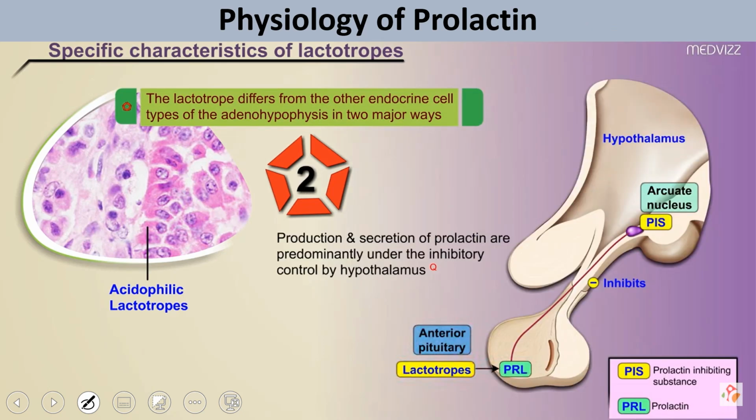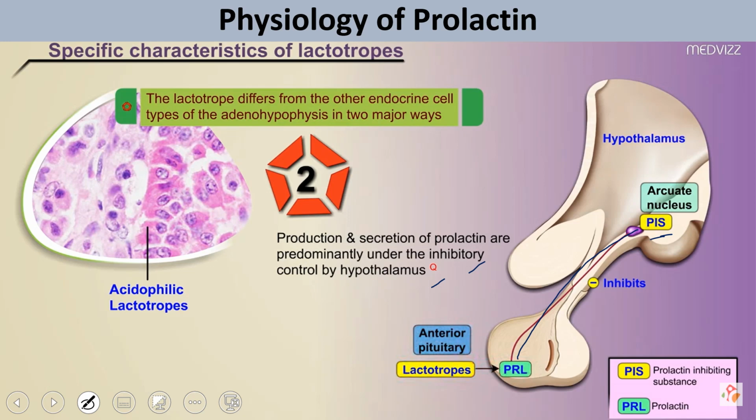The second difference is that the production and secretion of prolactin are predominantly under the inhibitory control of the hypothalamus, which I have told you. The hypothalamus produces dopamine, which is the prolactin inhibitory substance, and it works on these acidophilic lactotropes and reduces the production of prolactin.